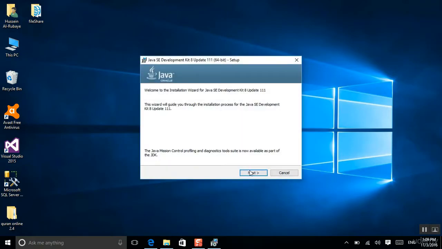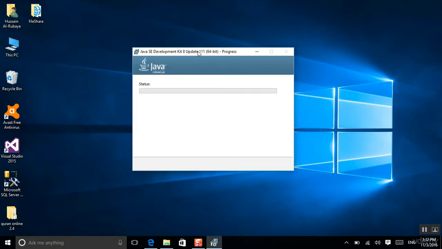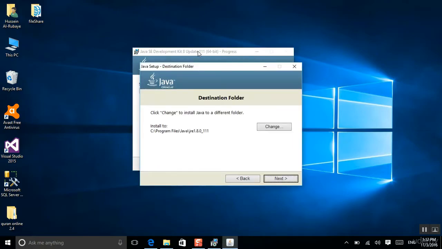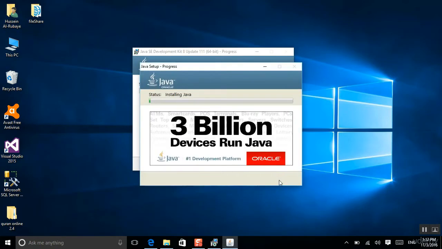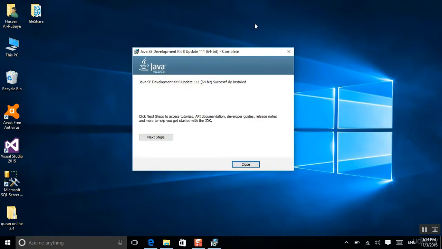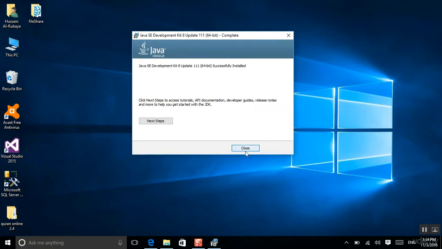Here we go. I will see this screen. I click next, then next. As you can see, it says it will install Java in this path, C, Program Files, Java, JRE 8. Make sure of this path. So install it. Cool. By the end, you will see this screen, that means it's done. You click close.